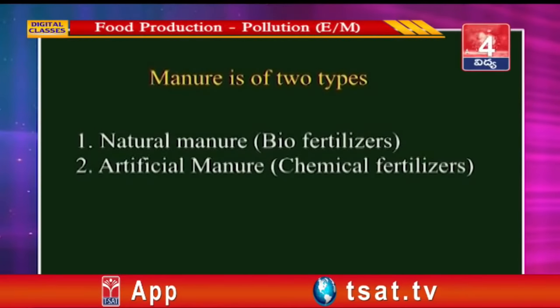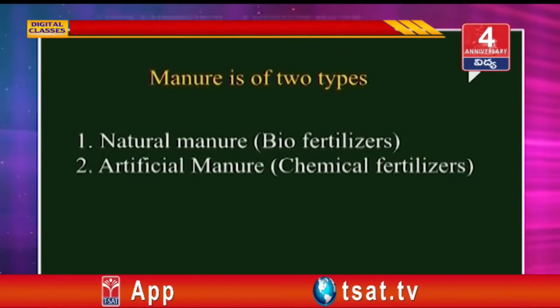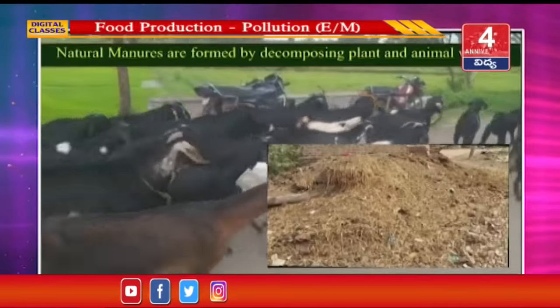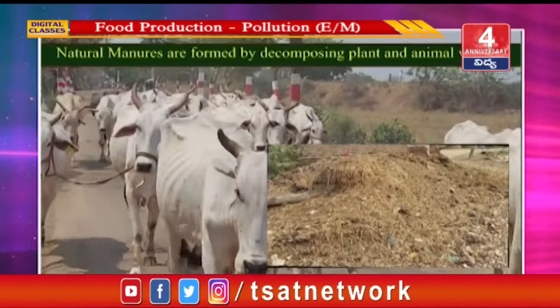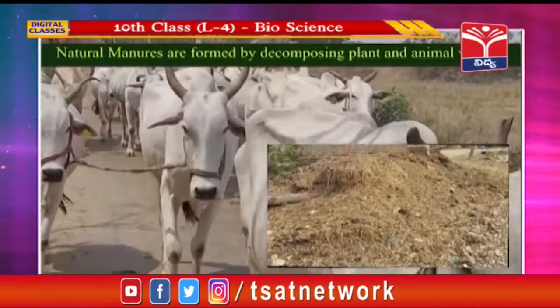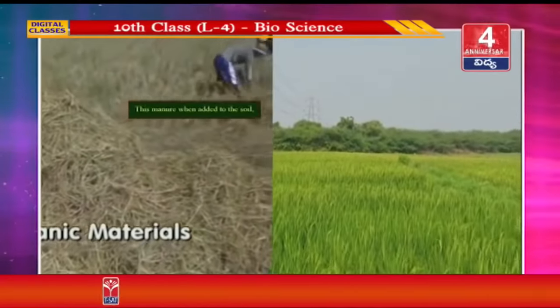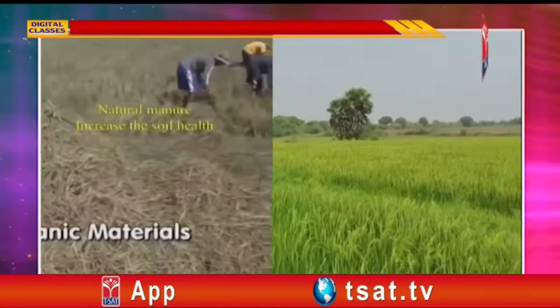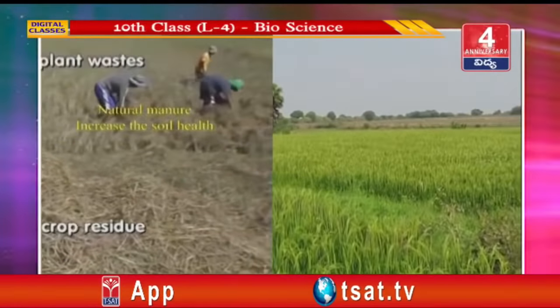Manure is of two types: natural manure or biofertilizers, and artificial manure or chemical fertilizers. Natural manures are formed by decomposing plant and animal wastes. This manure, when added to the soil, provides nutrients to the plants. Natural manure increases soil health.